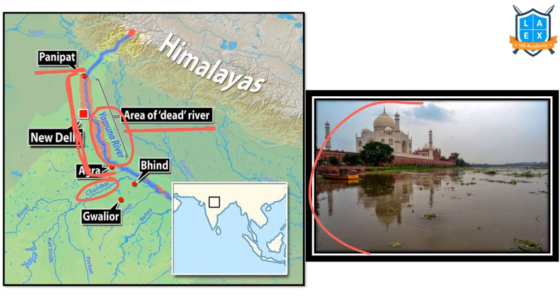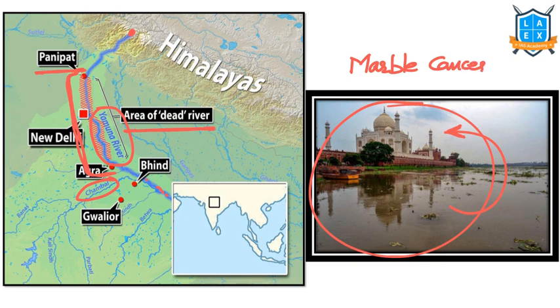And this is the site near our Taj Mahal region. The Taj Mahal is built along the banks of the Yamuna River. As Yamuna is highly polluted at this place, it is damaging this particular cultural heritage of India. We call it marble cancer, because of acid rain in this region due to the high pollution.